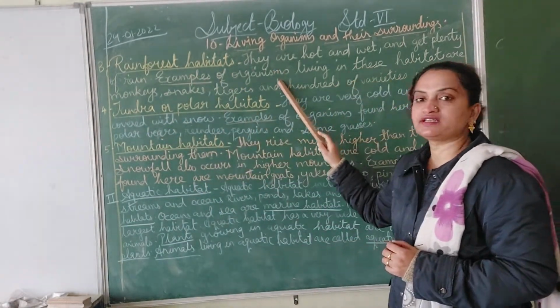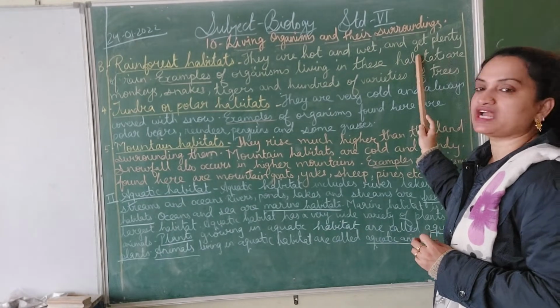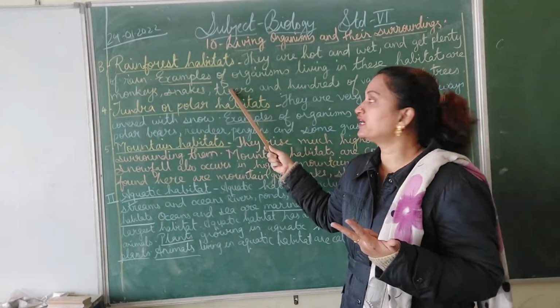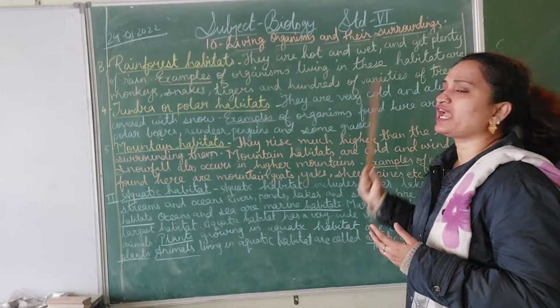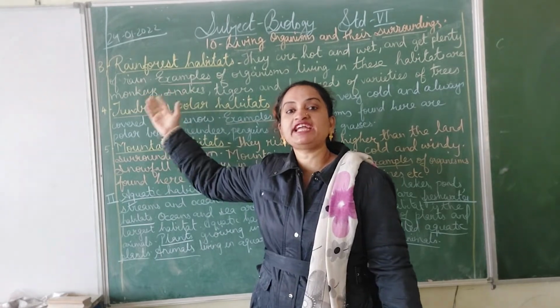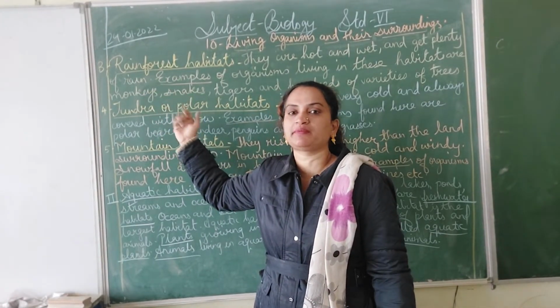Examples of organisms living in these habitats are monkeys, snakes, tigers, and hundreds of varieties of trees. As there is lots of rain, you get varieties of trees in the rainforest habitat.